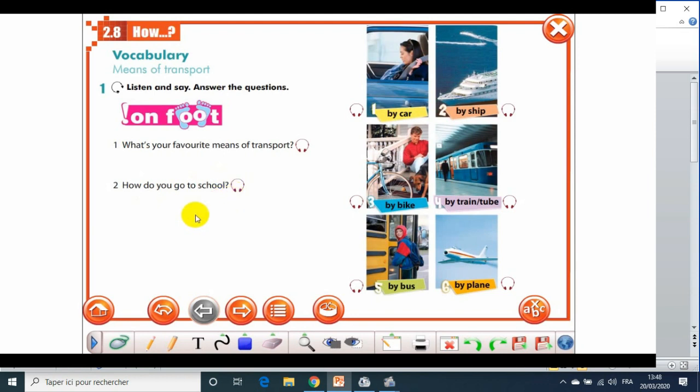Some of you go by car, by bike, by bus, by taxi, but some others go on foot, like you see here, on foot. I go to school on foot. Clear? So you should write an answer in a sentence, of course.